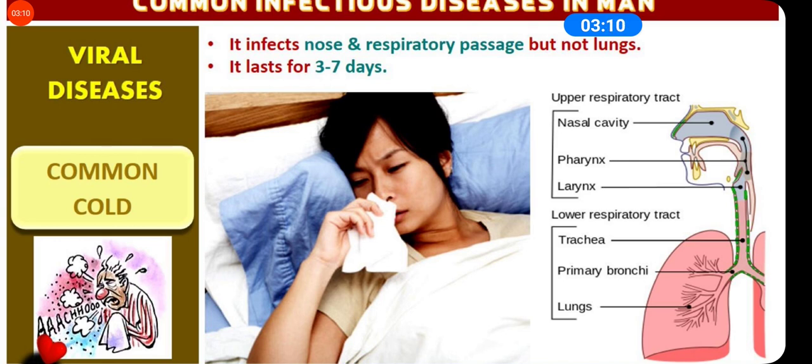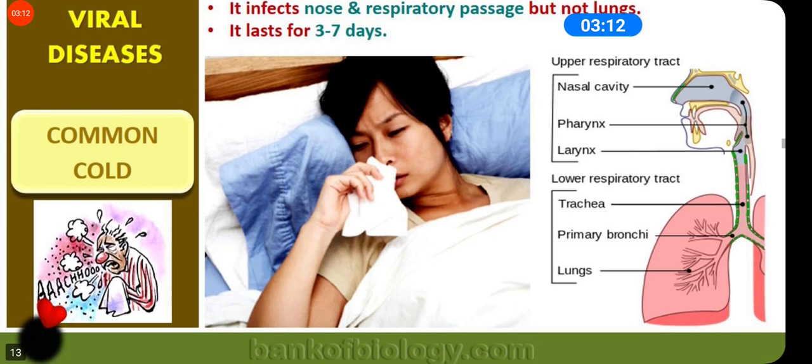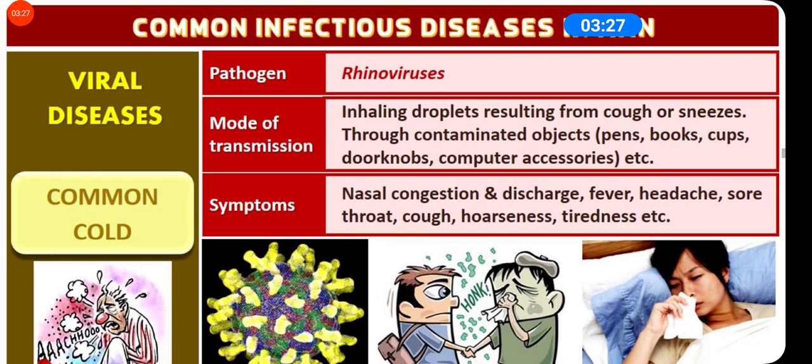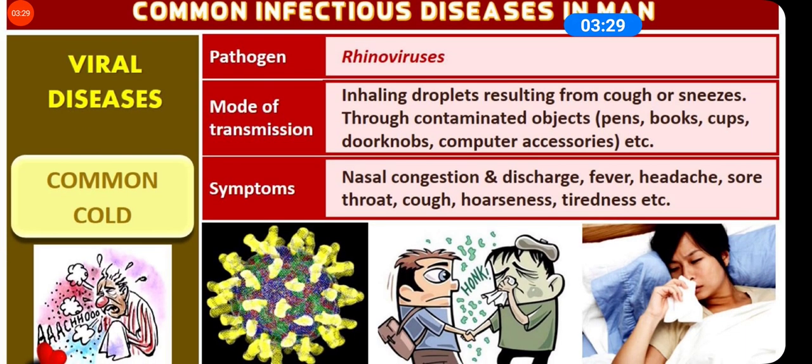You can see it in the diagram. It is infecting the nasal cavity and pharynx, and in severe cases it moves down to the lungs, but otherwise it does not affect the lungs. It is caused by a pathogen called rhinovirus. These viruses infect the nose and respiratory passage, and cause nasal congestion.